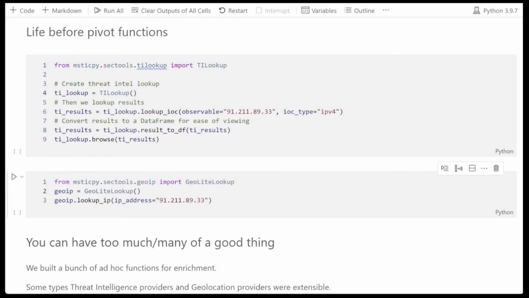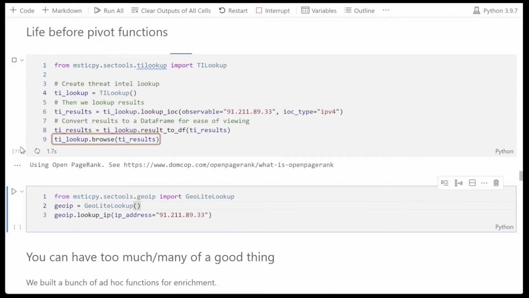So let's have a look at what life was like before pivot functions. Pivot functions are the wrappers that we created to wrap up different kinds of context functions to make them work in a very similar way. We can see we had to know where to import TI lookup from. We instantiated an instance of the class. We provide specific parameters with the names. We then do some other operation to get the results in a data frame. And finally, we browse the results.